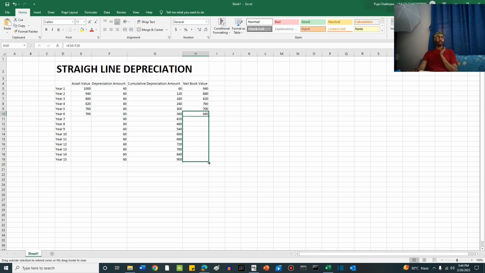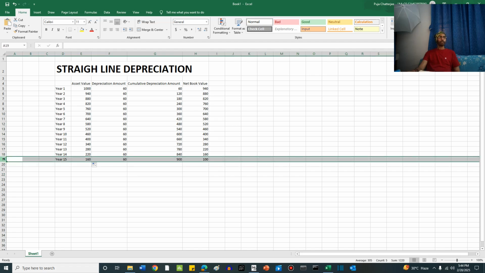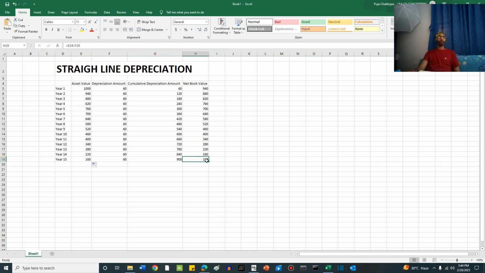Like this, we can go on, friends, and at the end of year 15, we have the value like this. Let me drag the net book value here first. Now I drag the asset value column also. You can see here the calculations are automatically generated. At year 15, the final book value is equal to the residual value, which is 100. This is decided by what factor, friends?